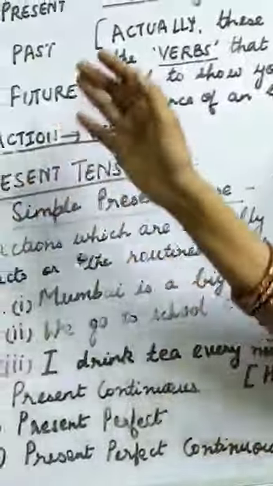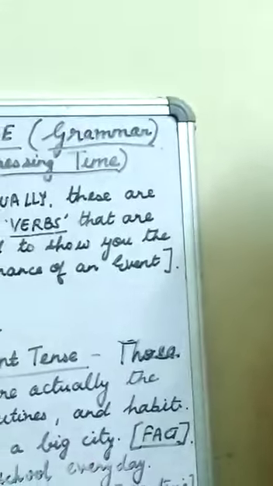So children, we will be continuing with the next tense, that is present continuous tense, in the next class. But before that, I will ask you to make 10 sentences like the examples I have shown you in your assignment, with simple present tense, which will show the facts, the habits and the routines. I hope you have understood.